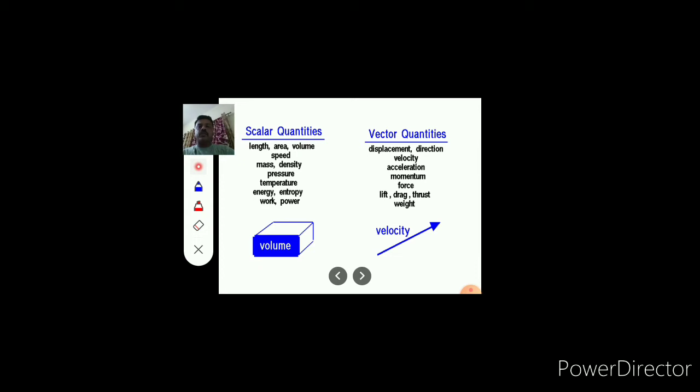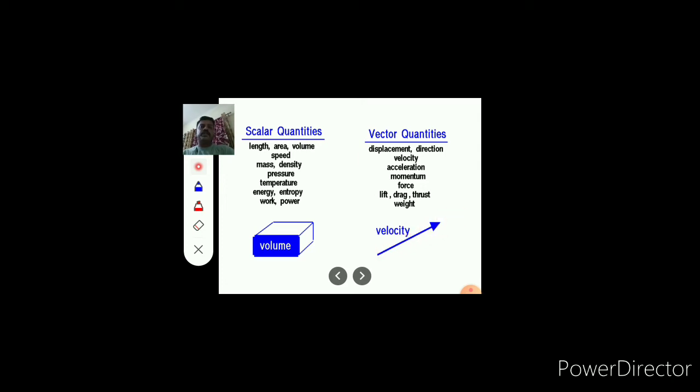Mass of sugar: if we want to bring sugar from the shop, we say give me 2 kg of sugar. So mass 2 kg, 2 is the quantity which is required, and kg is the unit. Like this, these are the different scalar quantities which we use in day-to-day life. Similarly, for vector quantities we require magnitude as well as direction. Here the velocity is shown and the arrow indicates the direction.